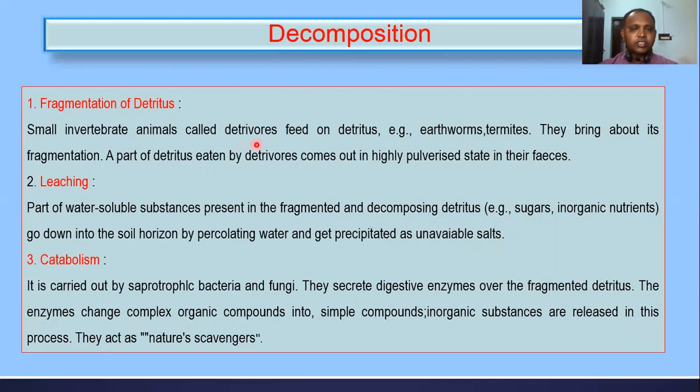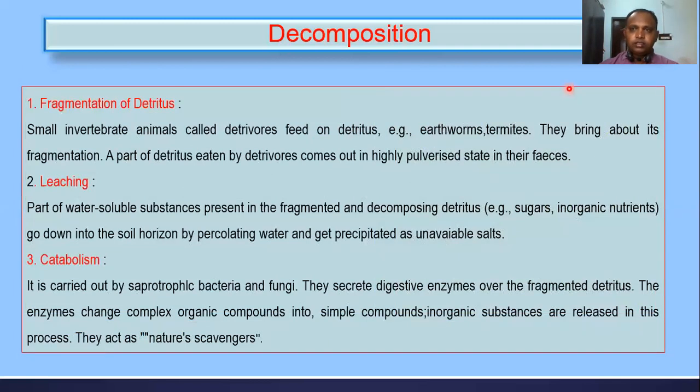These organisms feed on the detritus. For example, earthworms and termites are small invertebrate animals, animals without a backbone, and they feed on this detritus and fragment it.